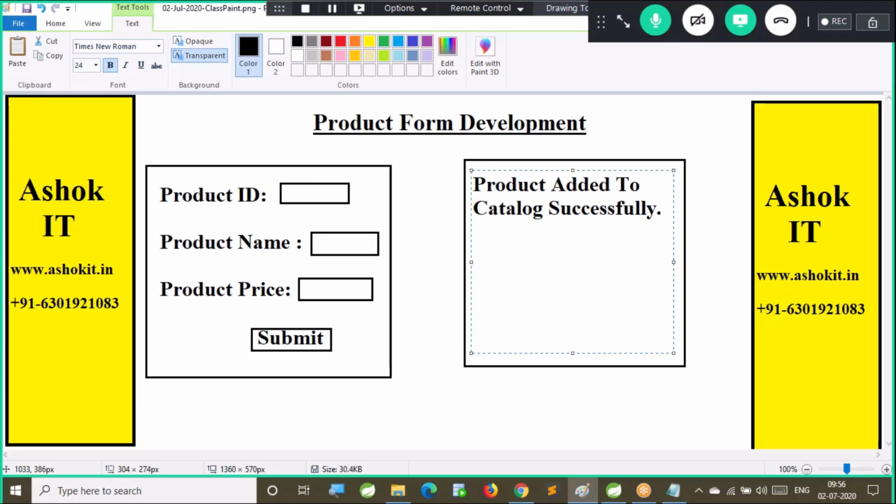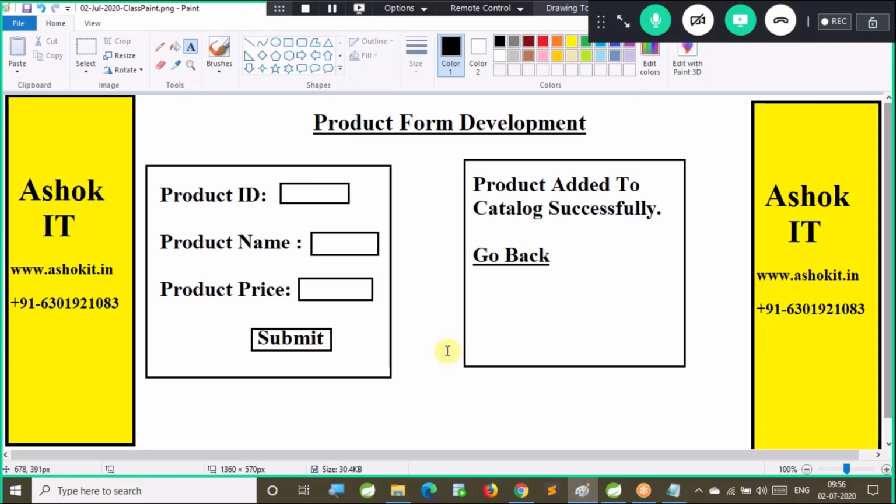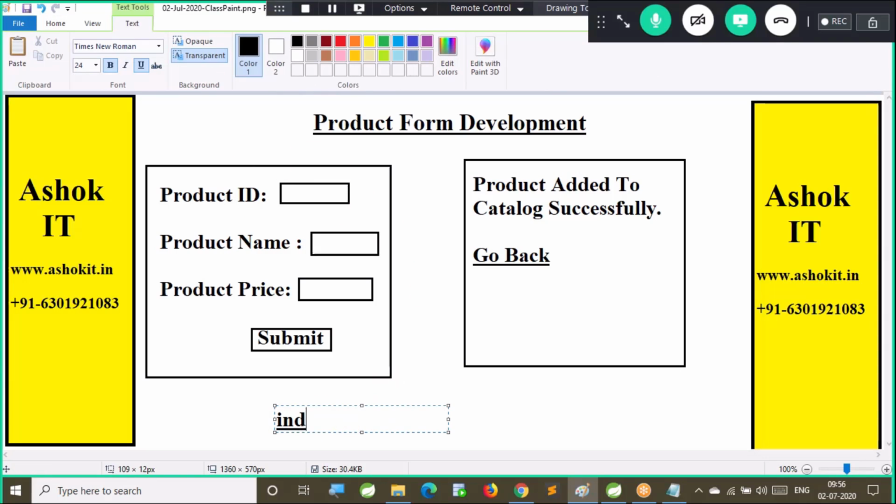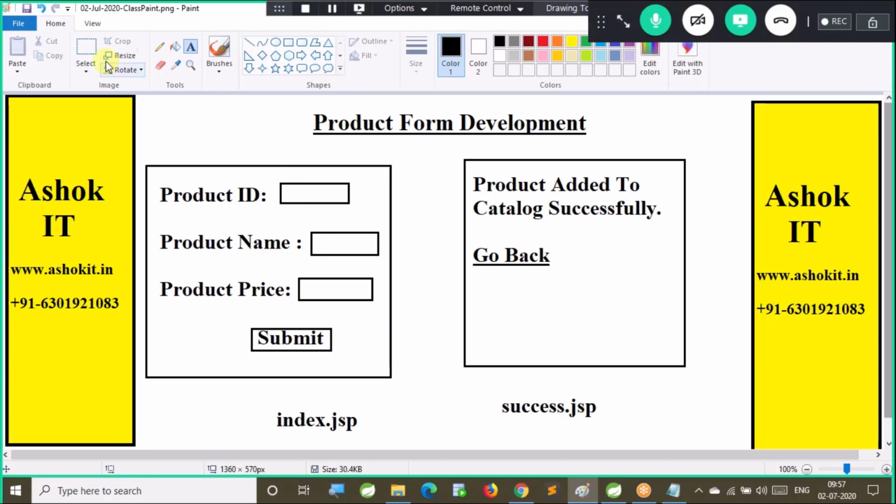Now, here I will give one link, go back. Now, this page I will give as index.jsp, the first page. The second page I will give as success.jsp. One page I am giving as index.jsp and one page I am giving as success.jsp.